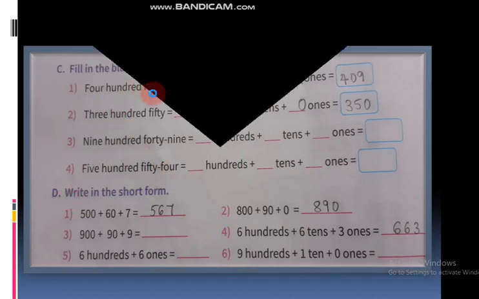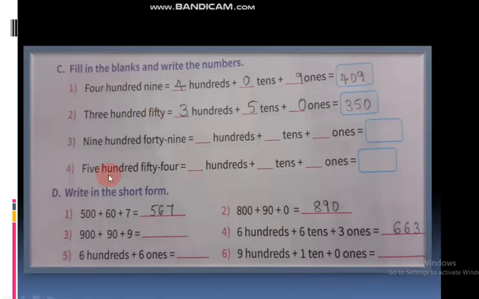Understood now this one? Okay, and then the next. Write in the short form. Okay, they have given numbers here in expanded form. You have to write these numbers in short form. This is also easy. All these you have studied in second standard.